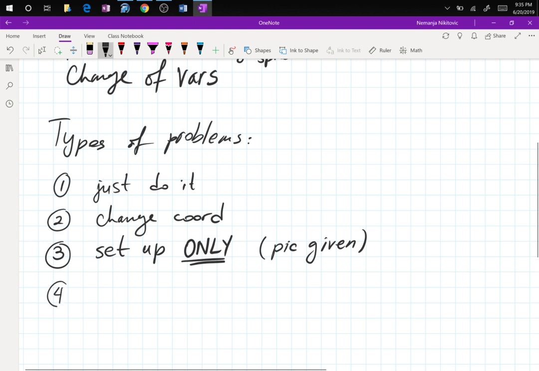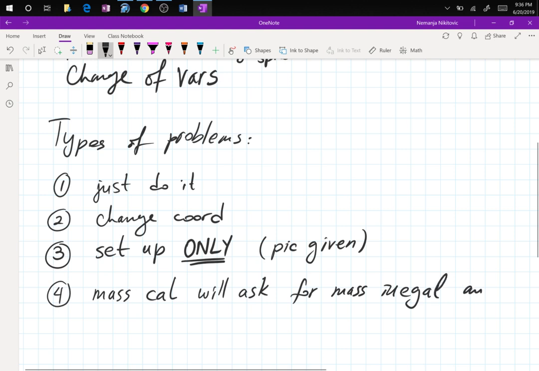Number 4, mass calculations will ask for the mass integral and one of the moment integrals.